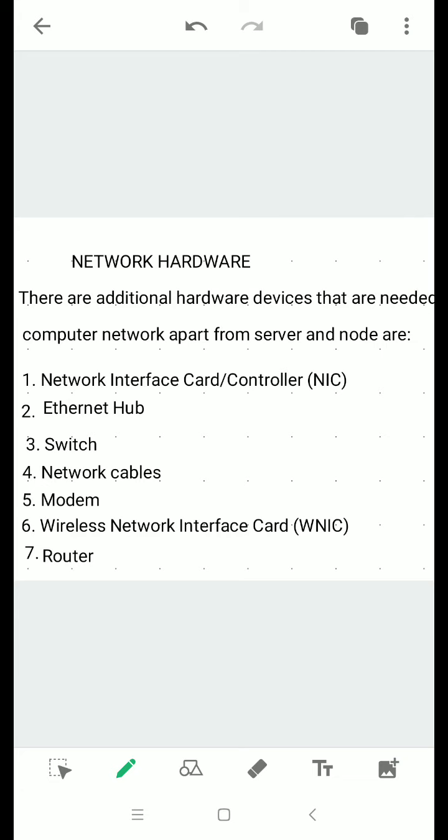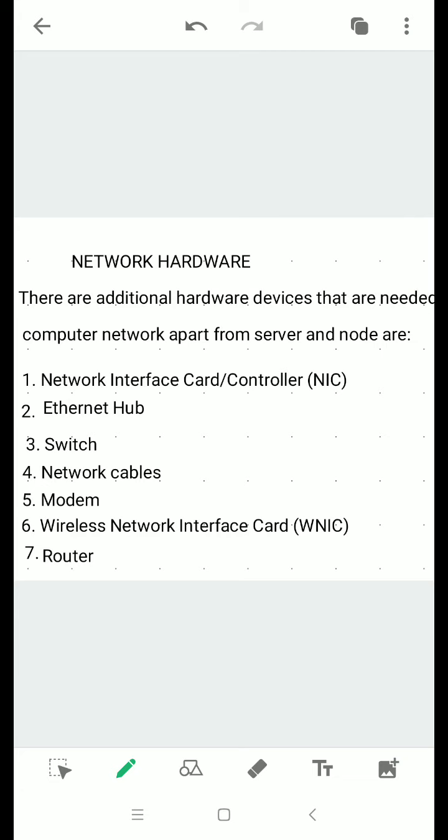Next is modem. The full form of modem is modulator and demodulator. It helps in converting the information of a computer into telephone signals and the telephone signals into computer information. As the computer can understand digital signals only, but the telephone signals will transmit only analog waves. So this modem helps in converting the analog waves to digital waves and digital waves to analog waves. This modem can be set up with the use of cables or without the use of cables. It may be wired or wireless.